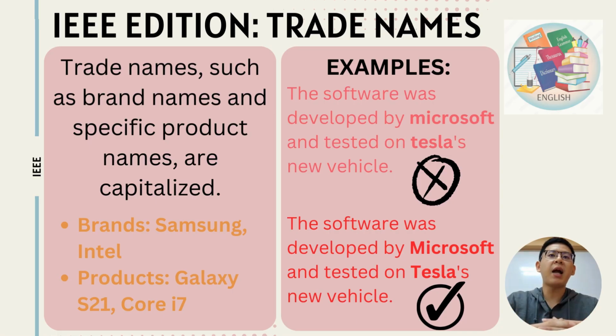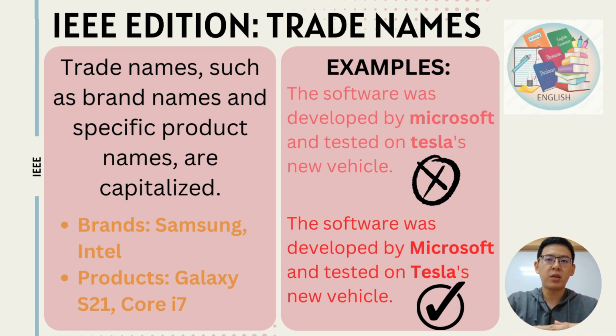The trade names in IEEE edition, such as brand names and specific product names, are capitalized. For example, brands like Samsung and Intel, and products like Galaxy S21 and Core i7 are always capitalized. Same goes with the APA edition.